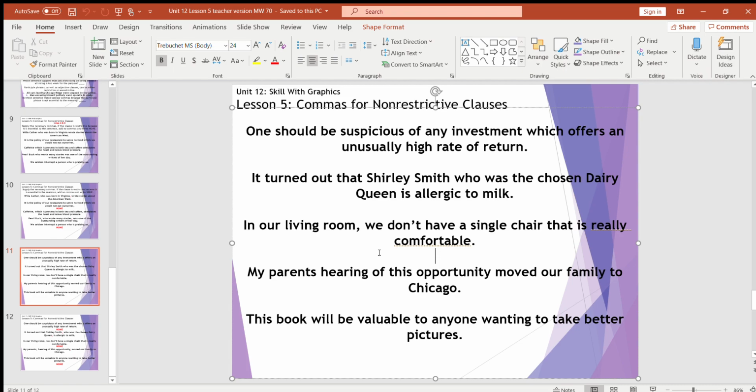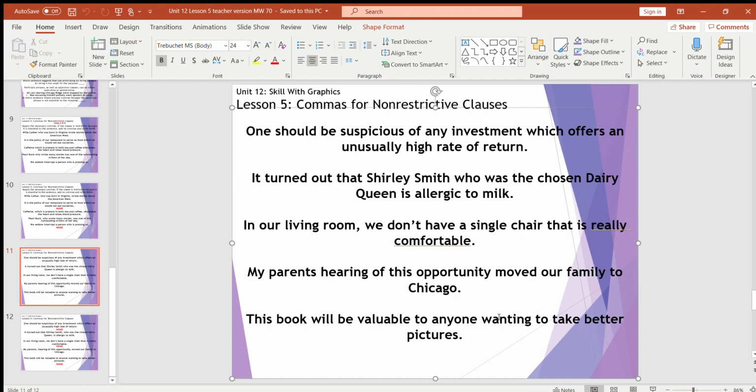In our living room, we don't have a single chair that is really comfortable. Where's my adjective clause? Who, whose, which, and that. So that is really comfortable. If we take that out, we have, in our living room, we don't have a single chair. Well, it's not that we don't have any chairs in our living room. We just don't have any that are really comfortable. So since this restricts it, it is a restrictive clause, no commas.